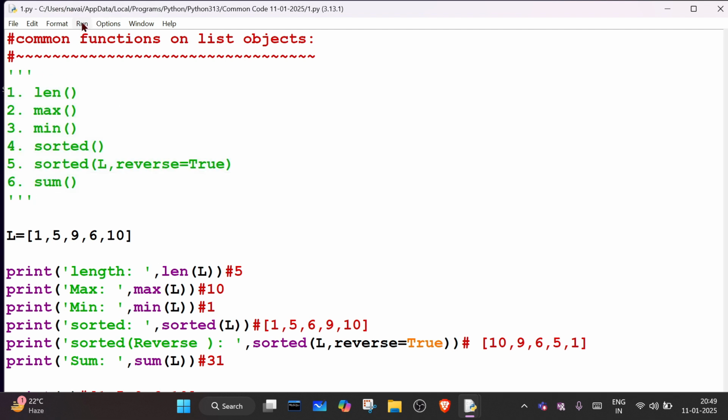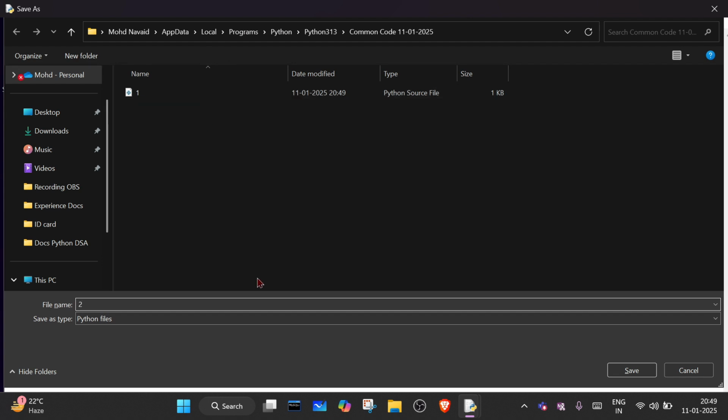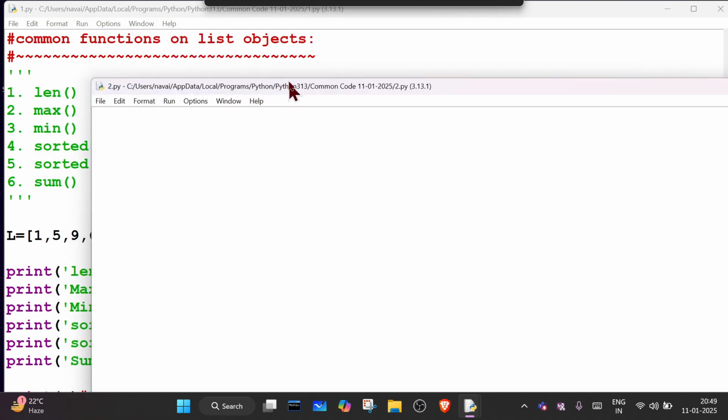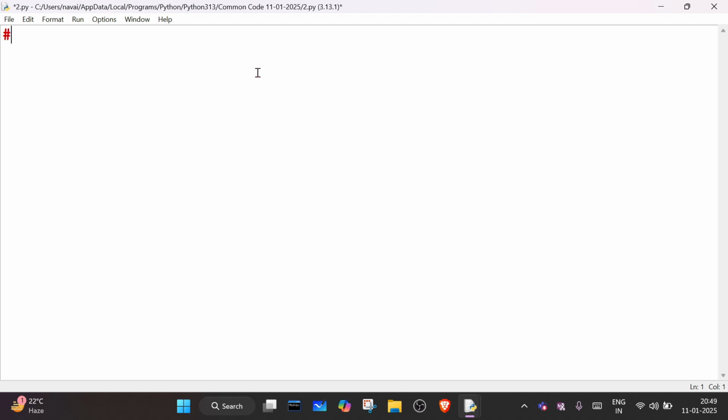So let's see the list specific functions. If somebody asks you what the list specific methods are, previously in this program one, we saw common functions on a list object. Now we will see list specific ones. So let's understand the list specific methods. What are the list specific methods? Anyone knows?